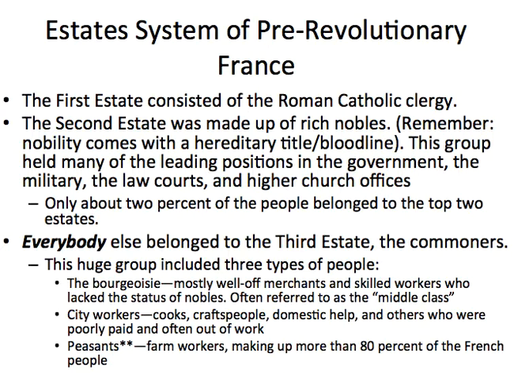The third estate is 98% of the population. This is everyone else, the commoners, the people who don't have noble blood or don't work for the church. There are three main types of people in this group: the bourgeoisie, the upper wealthy class. They call it the middle class. It makes up about 18% of the population. So that leaves about 80% of the population of France as city workers and peasants, the poor.